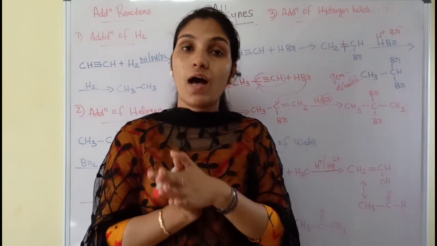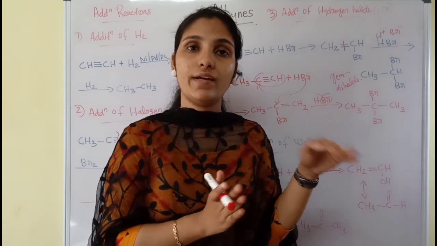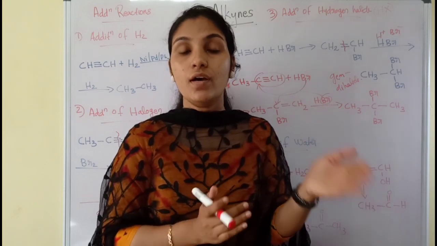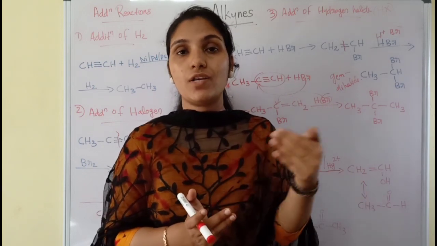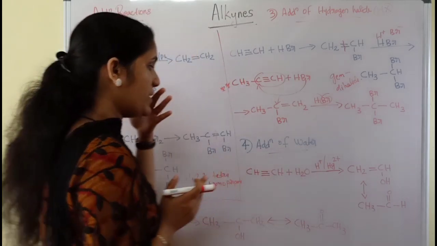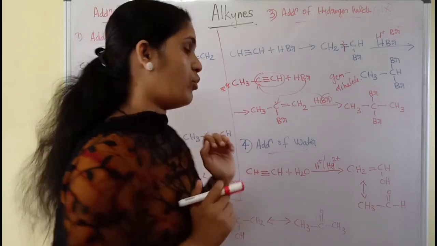Okay, so if hydrogen halide is added to alkynes, the product will be a geminal dihalide. And if it is unsymmetrical, the addition will be according to Markovnikov's rule. Clear? Next, the fourth one is addition of water.